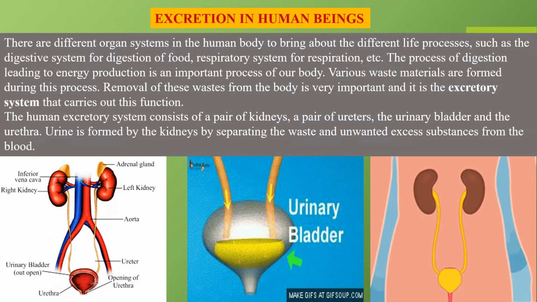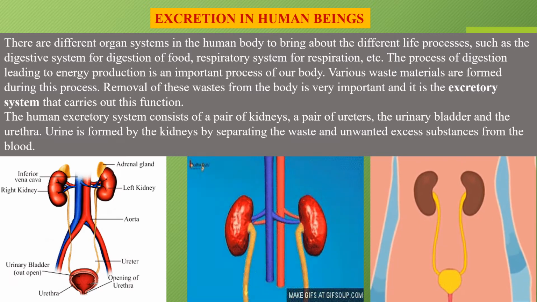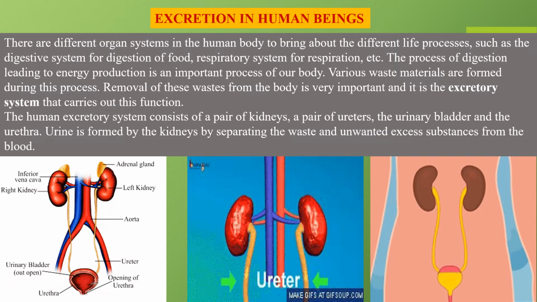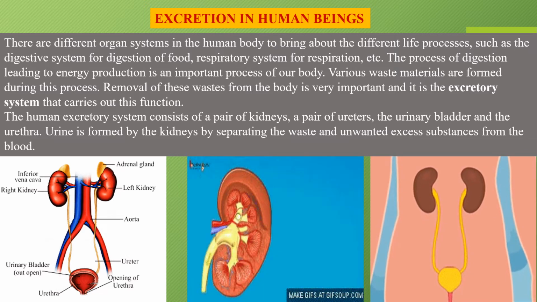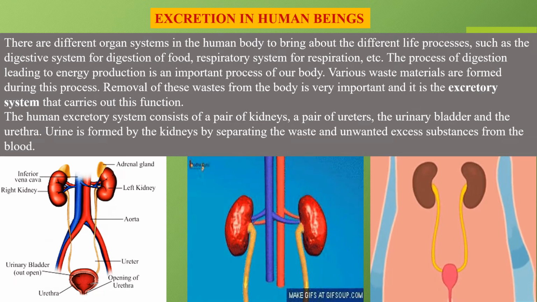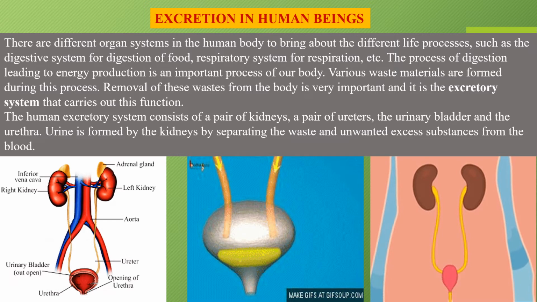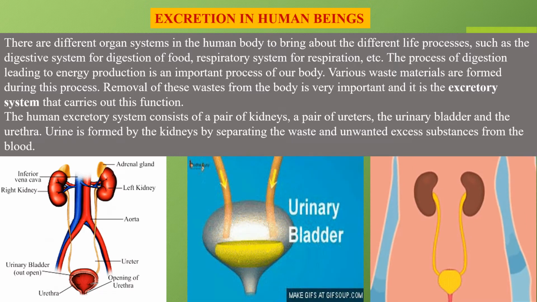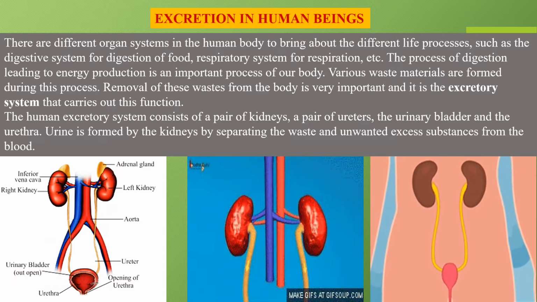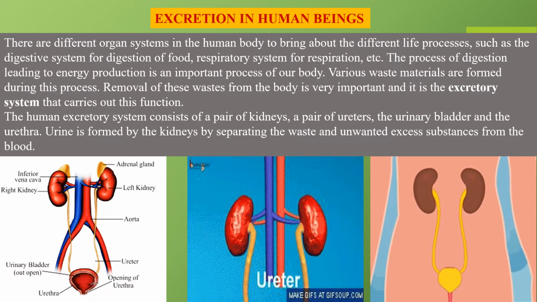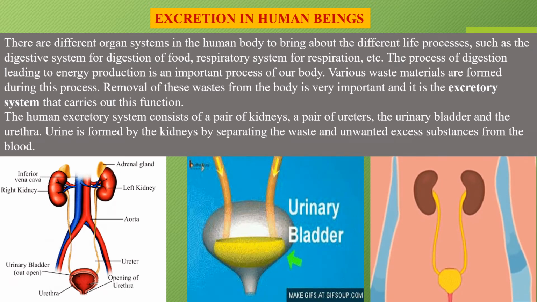The human excretory system consists of a pair of kidneys. Pair मतलब दो, दो जब मिलते हैं तो उसे एक pair कहते हैं. A pair of ureters, the urinary bladder and the urethra. Urine is formed by the kidney by separating the waste and unwanted excess substances from the blood. Now digestive system हम लोगों ने पढ़ चुके हैं, हम लोगों को पता है कि हमारा waste product anus के थ्रू बाहर आ जाता है. In this part we'll be learning about the kidneys.